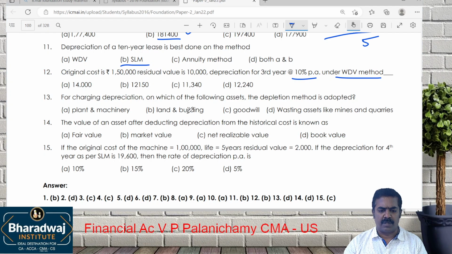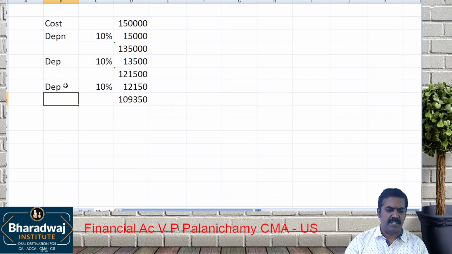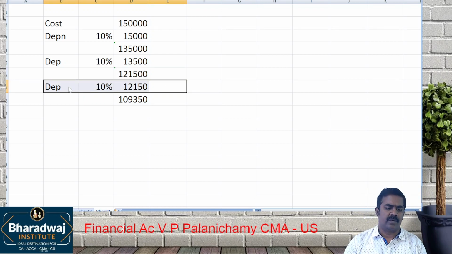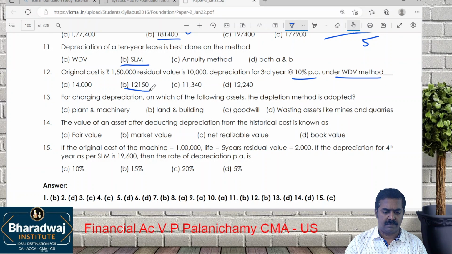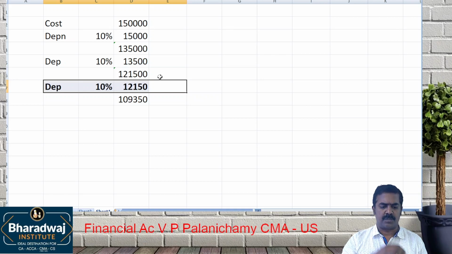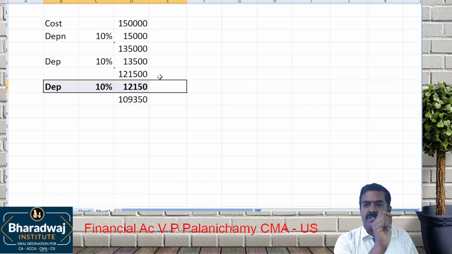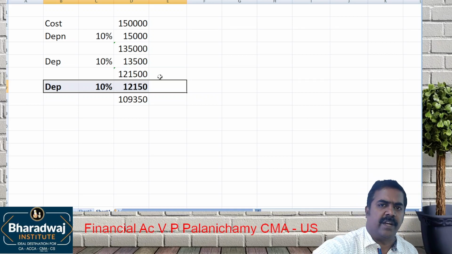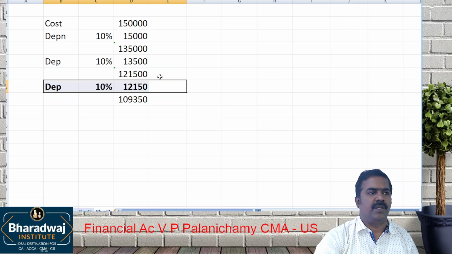She asked which one? Depreciation or book value? Depreciation. Depreciation for which year? Third year. How much? 12,150. Depreciation is 12,150. So wherever they give you the rate of depreciation, ignore which one? Scrap value. Wherever they give you the rate of depreciation, ignore scrap value.